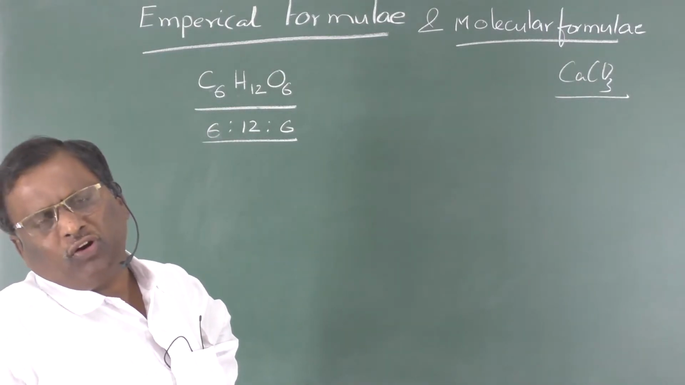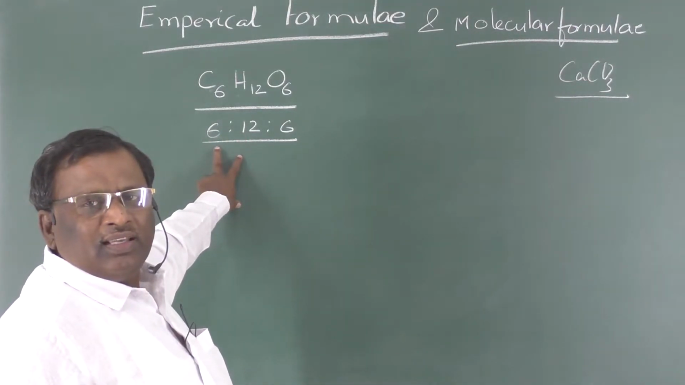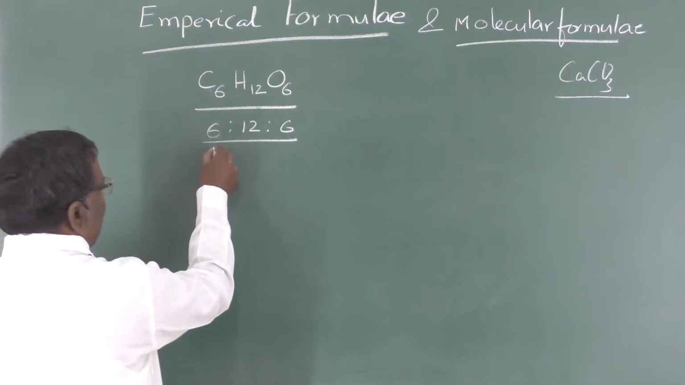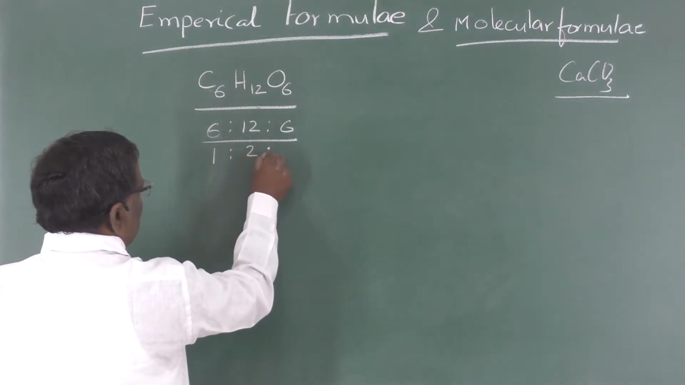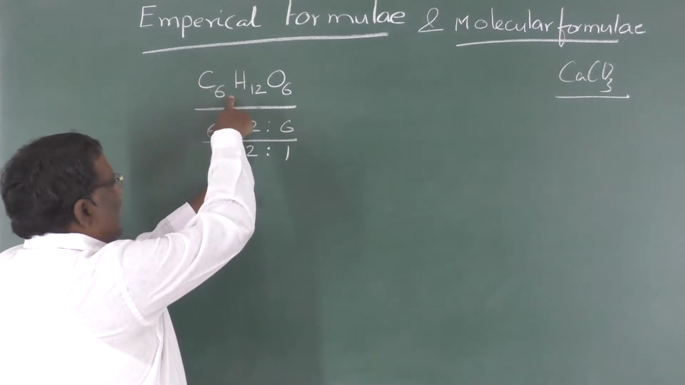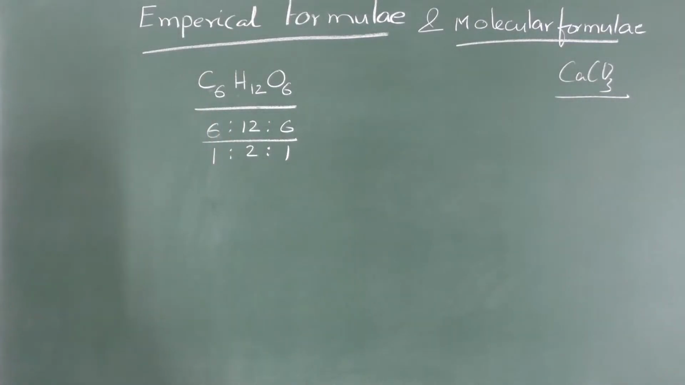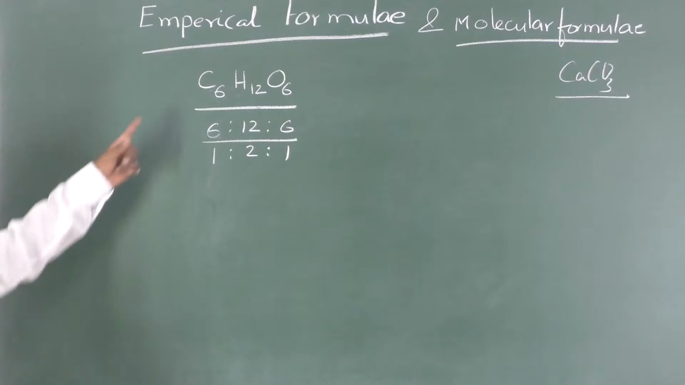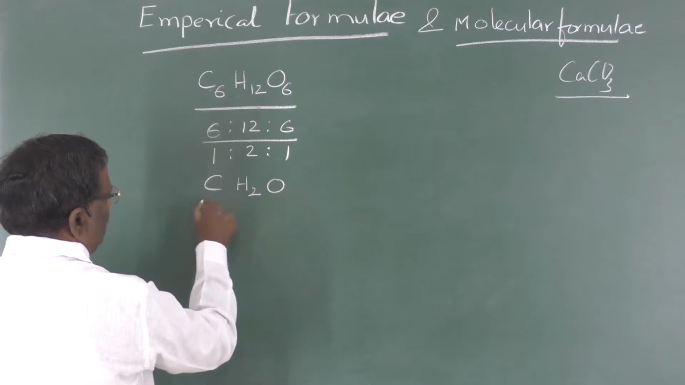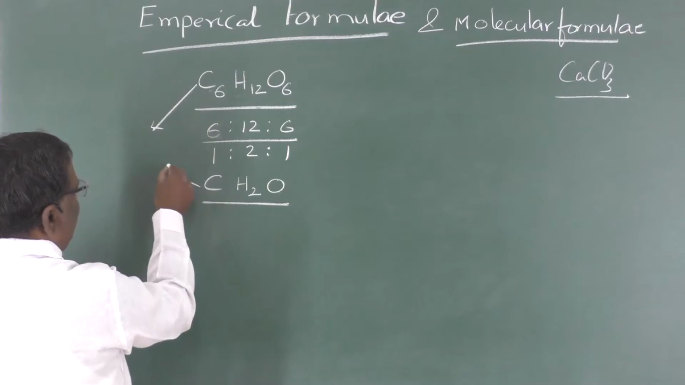Now, what is the empirical formula? The empirical formula gives us the simple ratio. Here 6:12:6 has the simple ratio 1:2:1. Now using this simple ratio with these elements, if you write a formula, that formula is considered the empirical formula. For glucose, the empirical formula is CH2O. This is the molecular formula and this is the empirical formula.